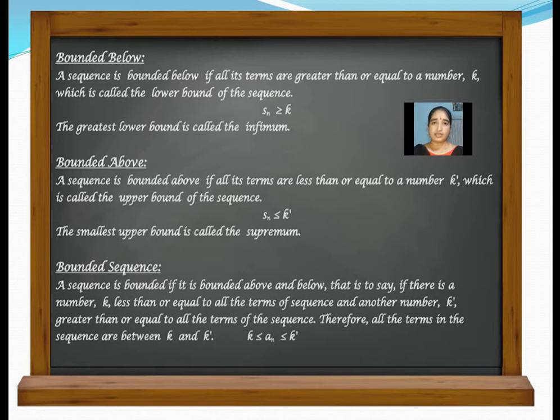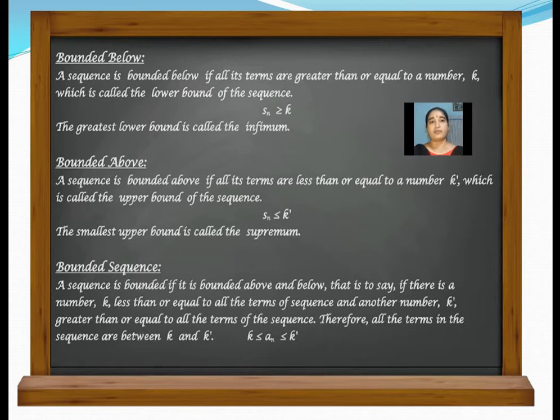Now let us discuss bounded below. Bounded below means if I consider the youngest one, his age is some k. That k is less than Sn or less than or equal to Sn. So k is known as a lower bound of the sequence, and k is lesser only within your class, but he is not the youngest in the entire world. In the world so many younger ones will be there. So among all of them, the youngest is in your class.